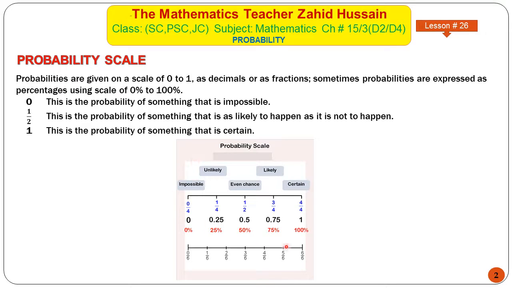So you will be asked to mark the probability of a given event by a point, or the probability will be marked by an arrow on the probability scale. This is called the probability scale, and you will be asked to write the probability of the given event.